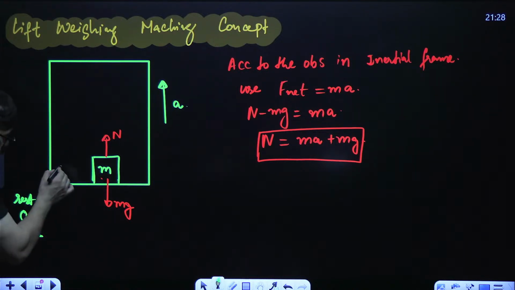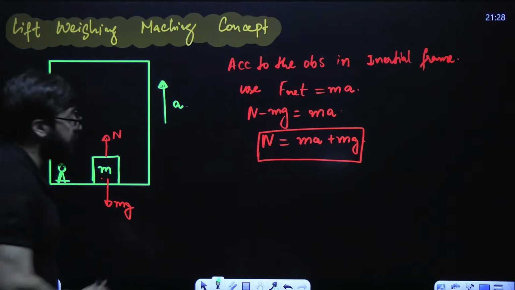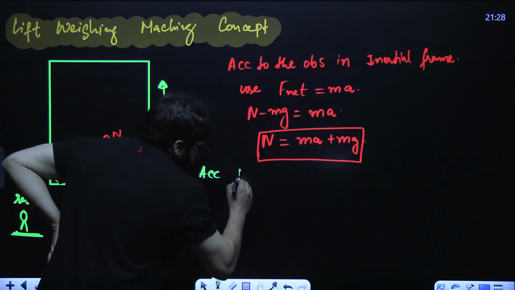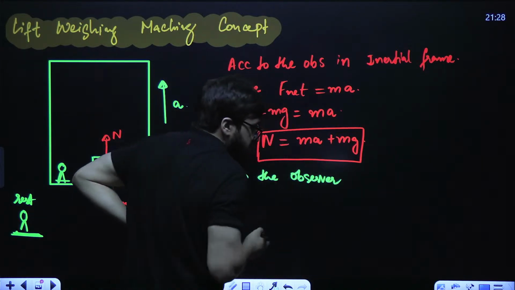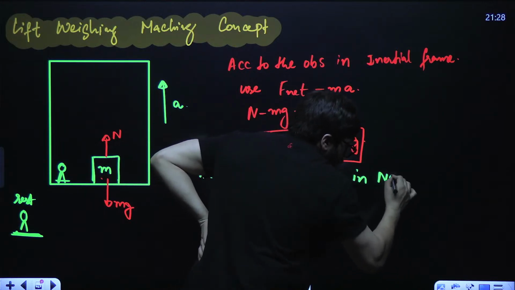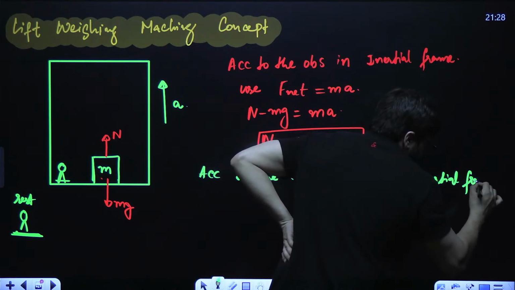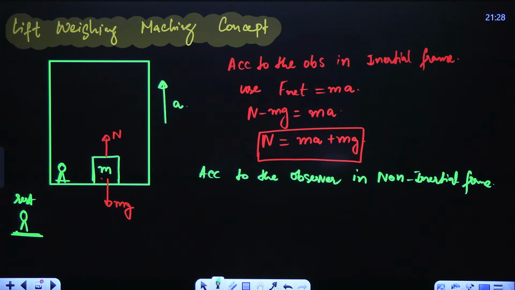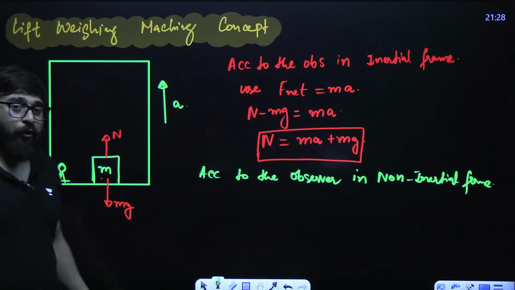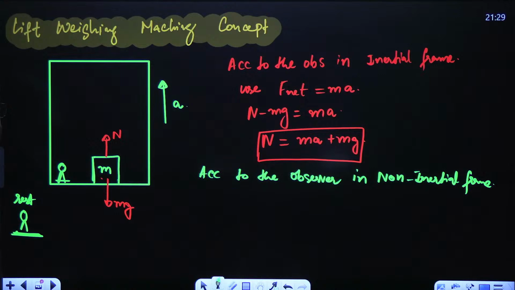Now, let's suppose we place another person inside the lift. This person is in the non-inertial frame. According to the observer in the non-inertial frame, we apply the pseudo force on the block.